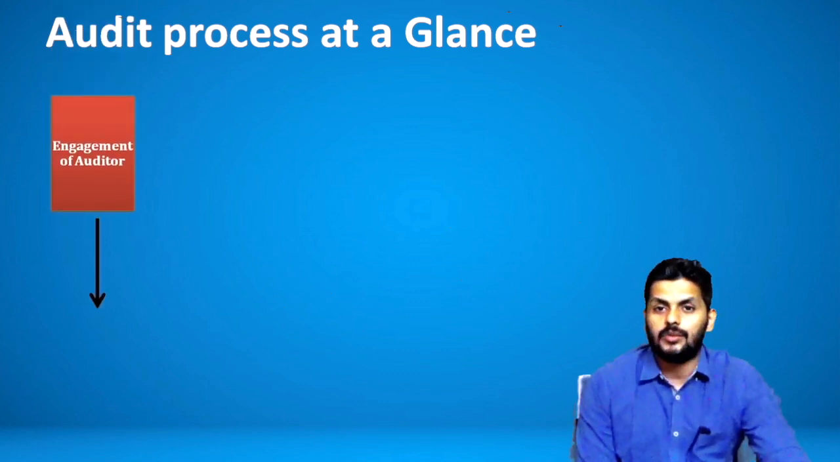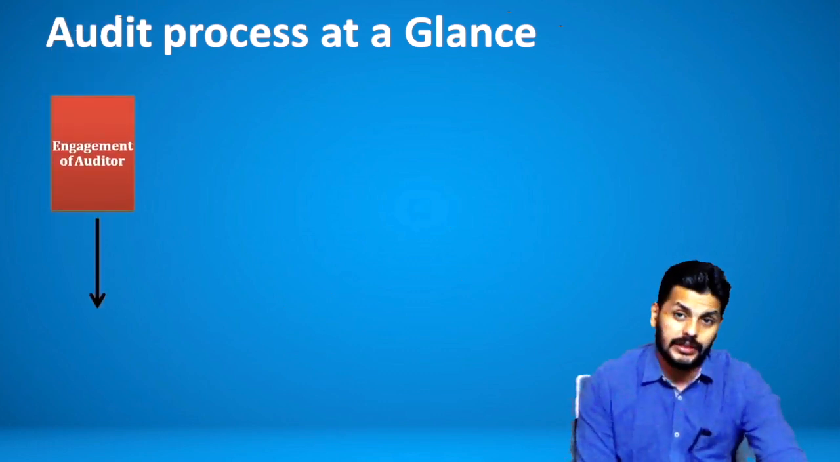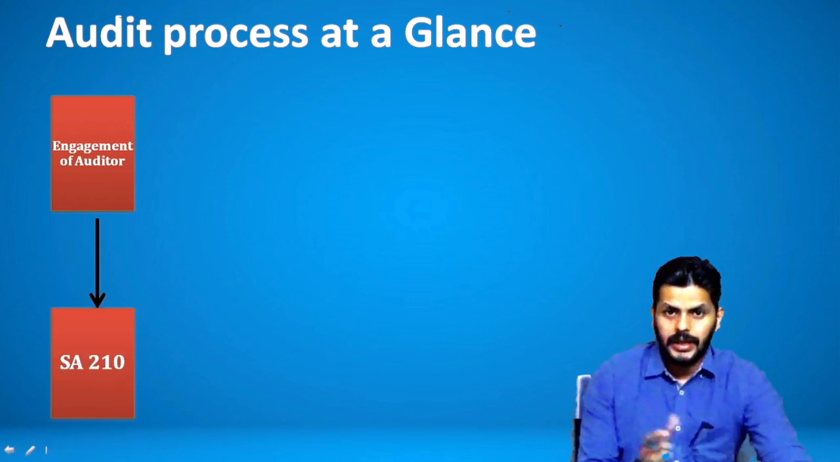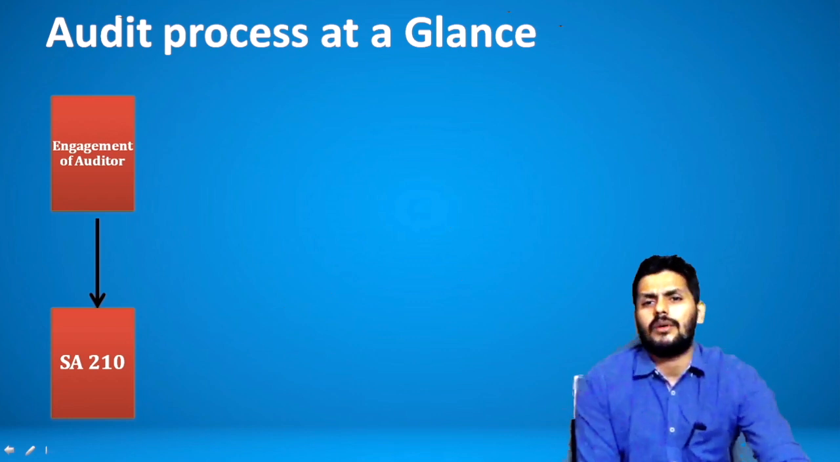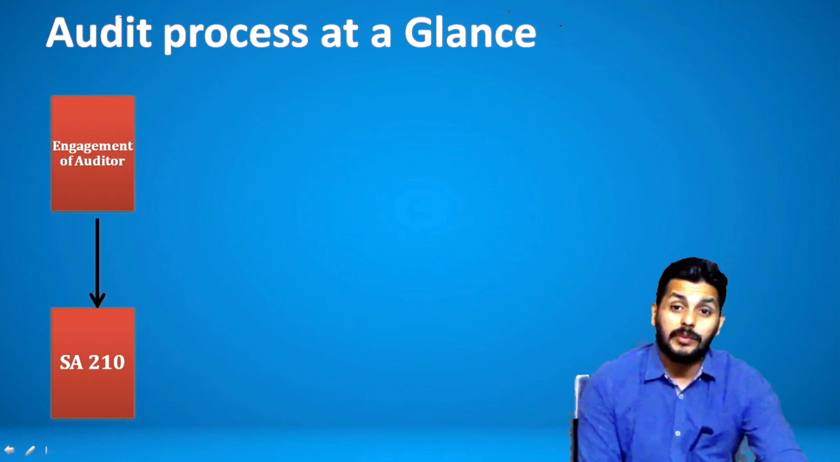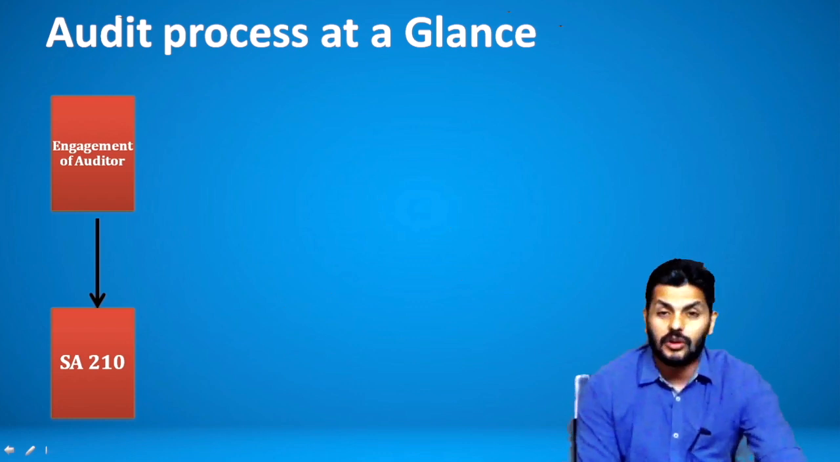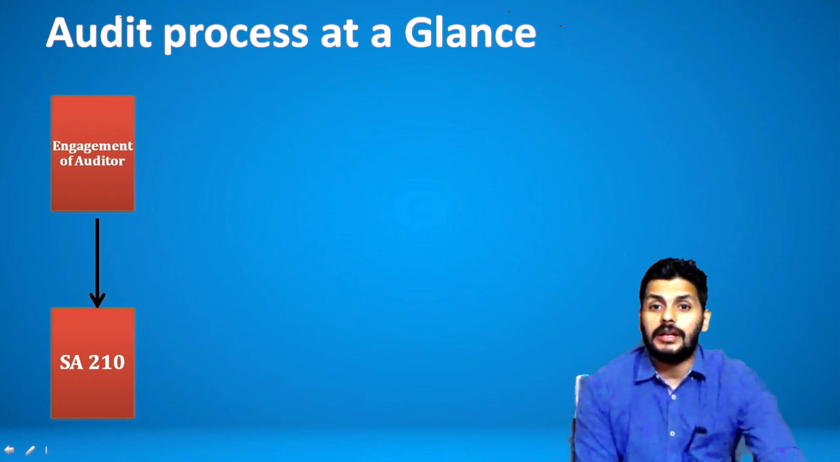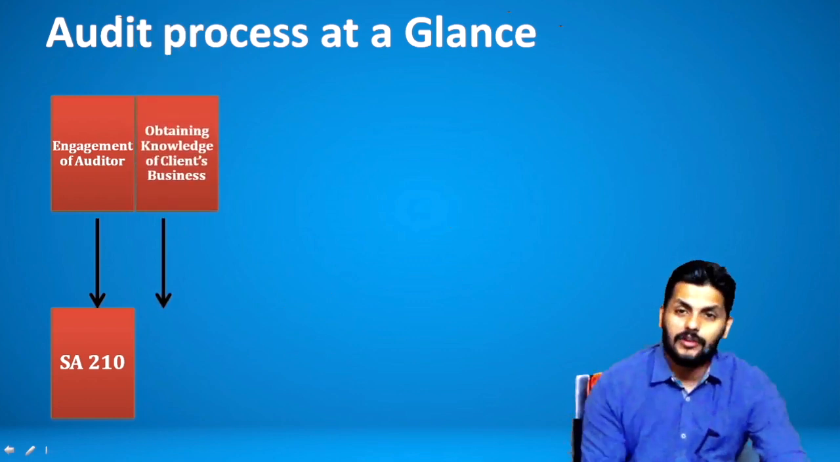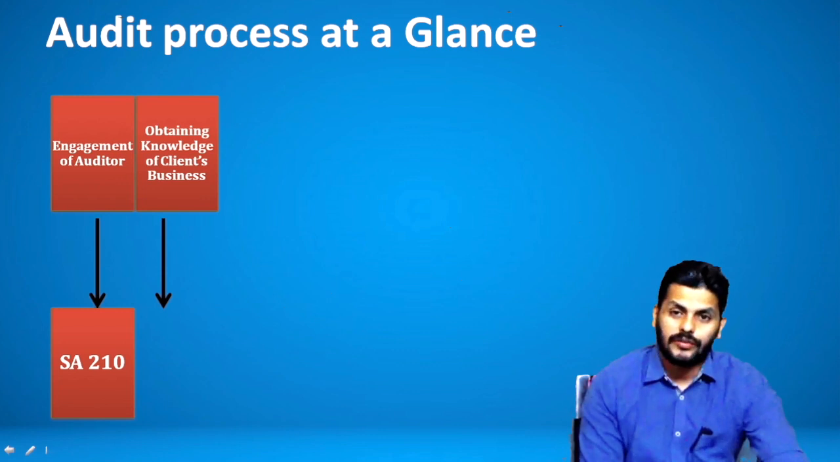Audit process starts with engagement of the auditor, which is what is discussed in chapter number 210, which is the engagement of the auditor. So in this session, we will be discussing that. Now, once the auditor is engaged to do the audit, that's the first time he's being engaged to do the audit. It is called an initial audit. What does he do is obtain the knowledge of client's business. How to obtain the knowledge of client business?